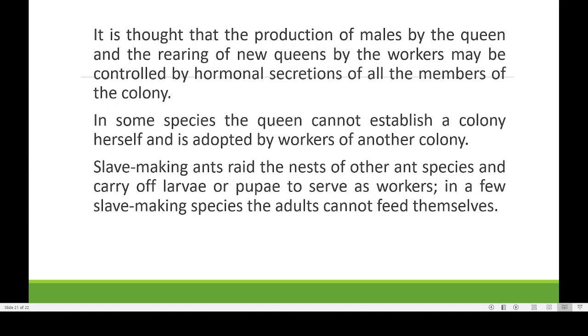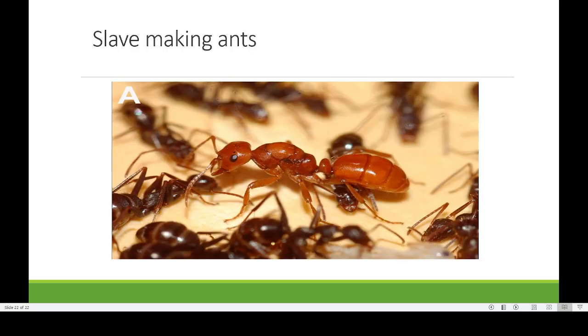So that kind of very strange phenomenon is also observed in slave-making ants. See here, these smaller ants bring another ant into their colony, and they use this ant as a worker ant. Just like people have used African people as slaves in the colonial time, the same nature they are also doing here.